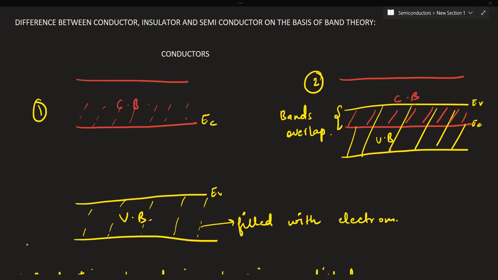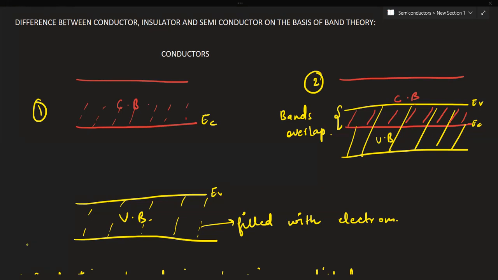See, depending on whether the energy gap is zero, large or small, solids are classified into metals, insulators and semiconductors. In case of metal, the last occupied band, that is the conduction band, is partially filled with electrons. So two types of band structures are found in metals. Either there is an energy gap between the completely filled valence band and the partially filled conduction band, as I've showed you, and mainly this first arrangement is possible in alkali metals, lithium, sodium, potassium, and the third group, aluminium, gallium, indium, thallium.